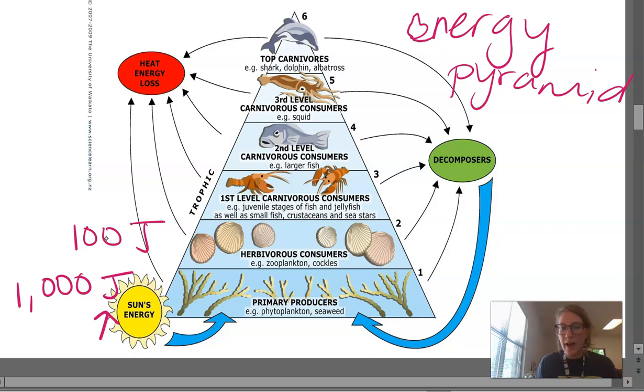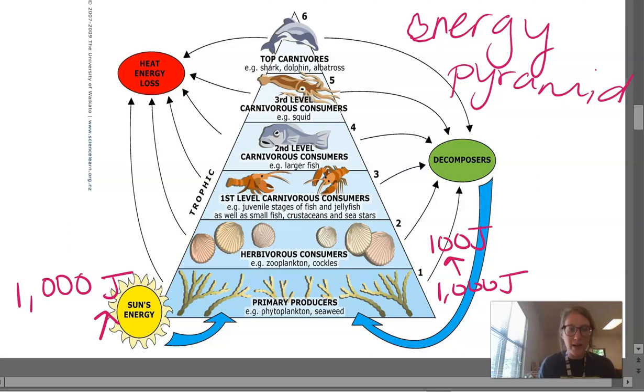That means 900 was lost as heat. I'm going to switch these to the other side, because we have heat and energy lost here. So we have 1,000 joules here, 100 joules goes up, that's 10%, and what leaves is 900, because 900 plus 100 is 1,000.